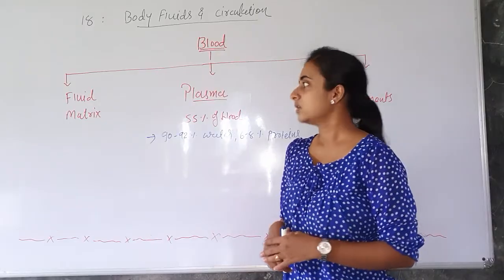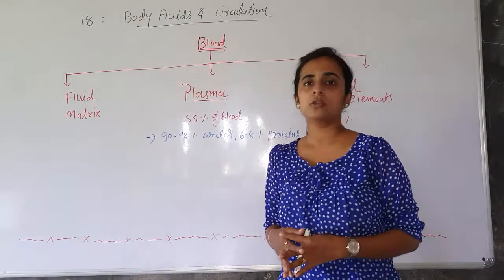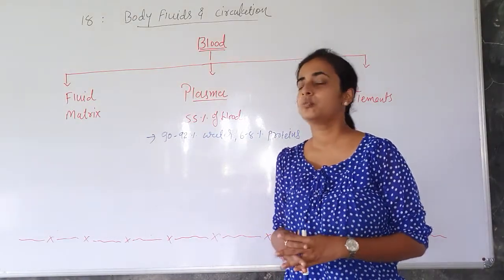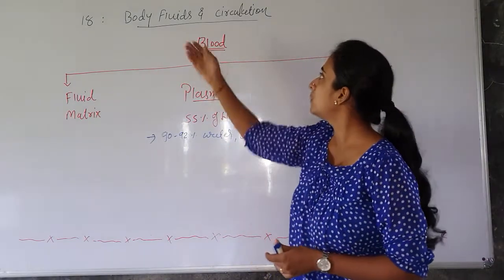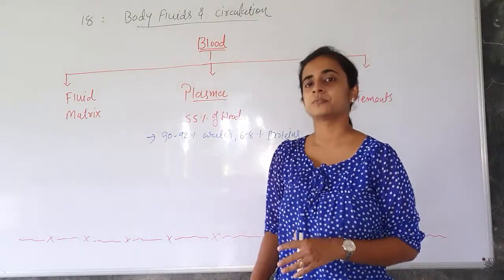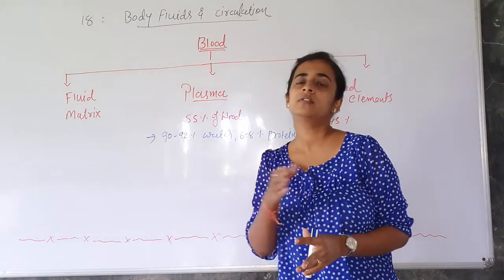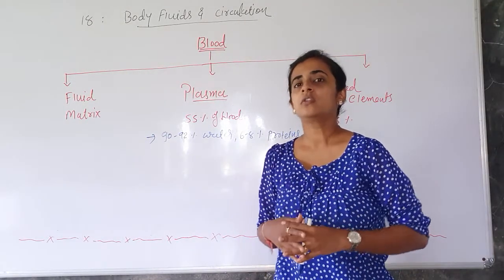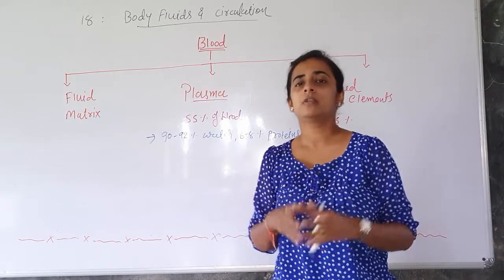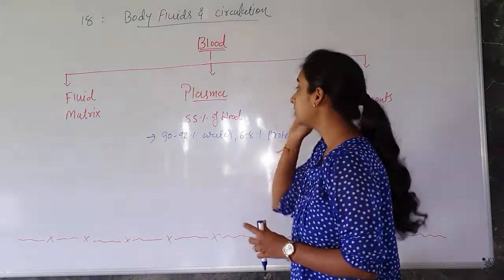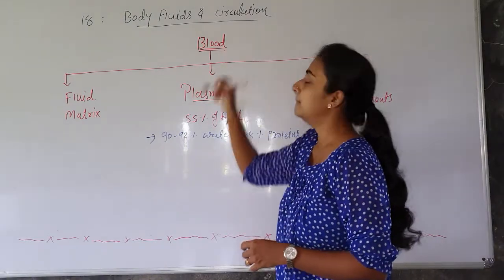Okay students, so let's start with the chapter number 18, and the third chapter of your human physiology unit, body fluids and circulation. Okay, so in which we are going to discuss the blood and its circulation and the organs which are related to the blood circulation, like the heart, right? Okay, so let's start with this blood.